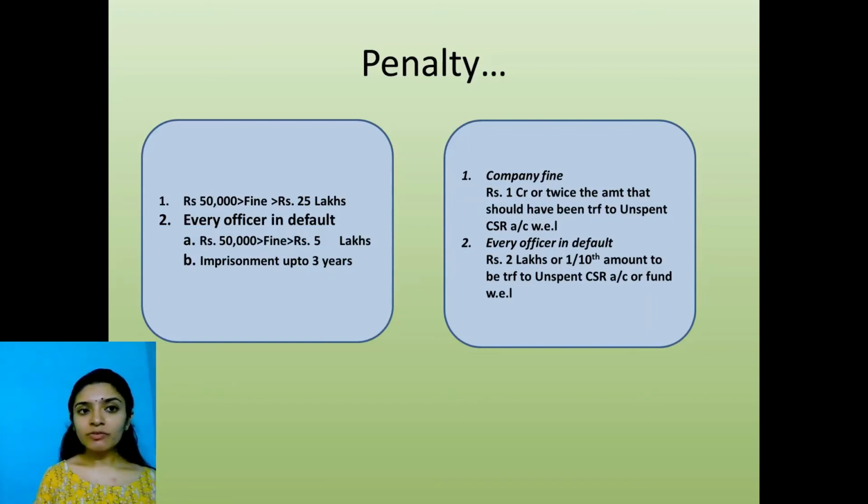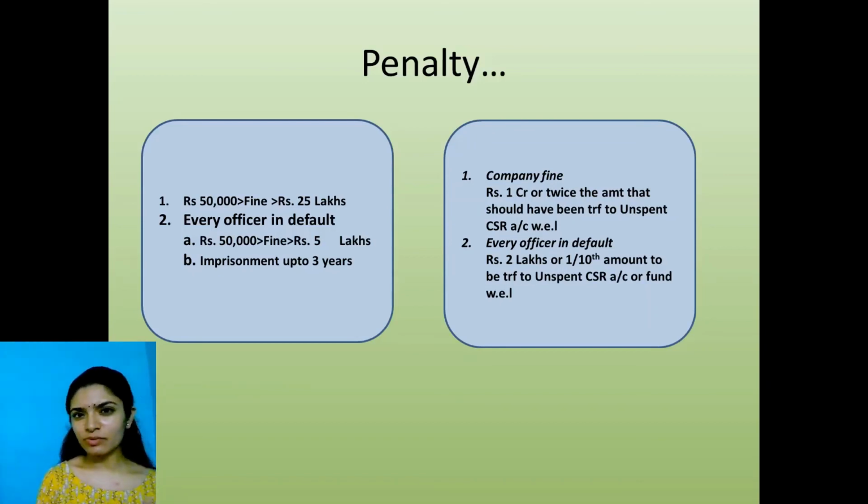Okay, the government was not very strict about this. Then when the amendment came, first time this is what the penalty was. But when people saw imprisonment and all that, companies got scared. So they amended this again further, and this is the final penalty that a company has to pay, a fine of 1 crore or twice the amount that should have been transferred to an unspent CSR account.